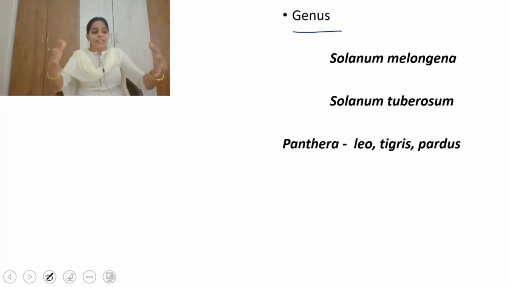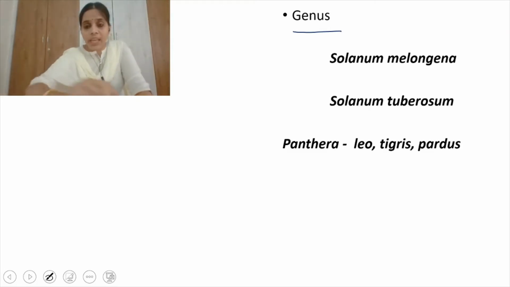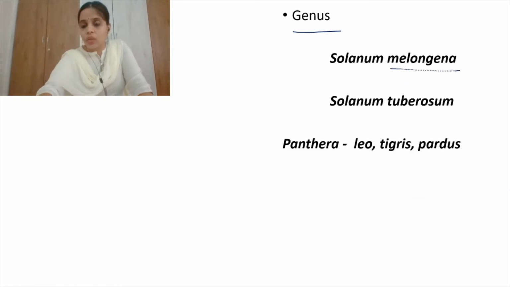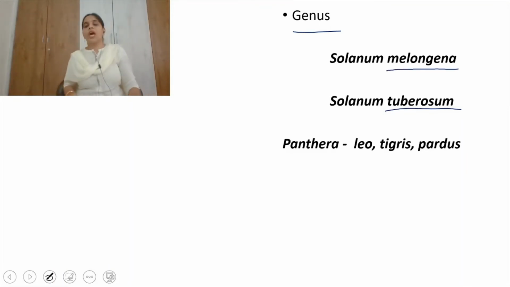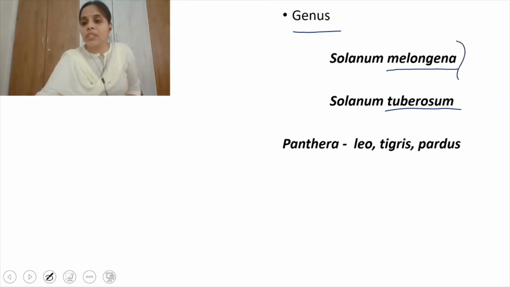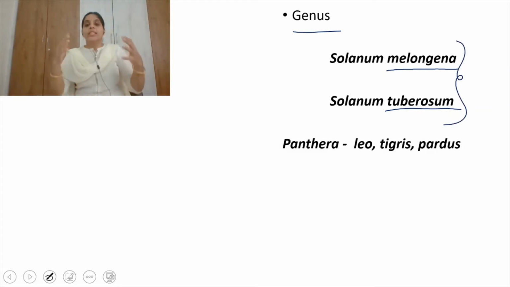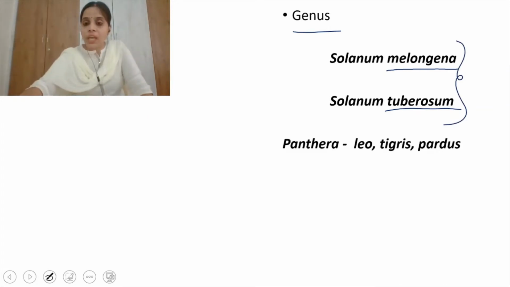There are some groups of species. Here I have given one example. See, this is Solanum melongena, and Solanum tuberosum. Melongena and tuberosum are two different species, but these two species are sharing some common characters. That's why both the species are kept under the same genus, that is Solanum.